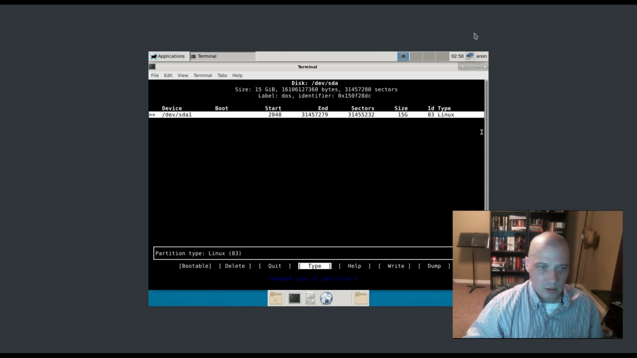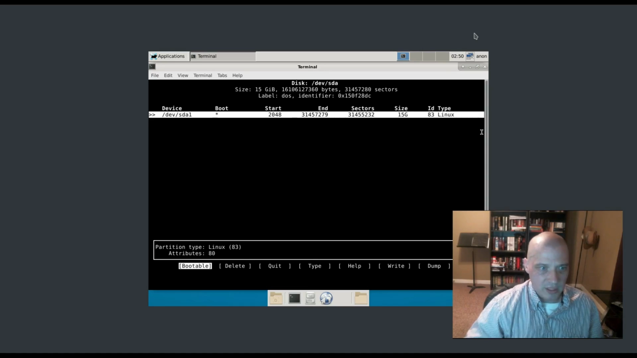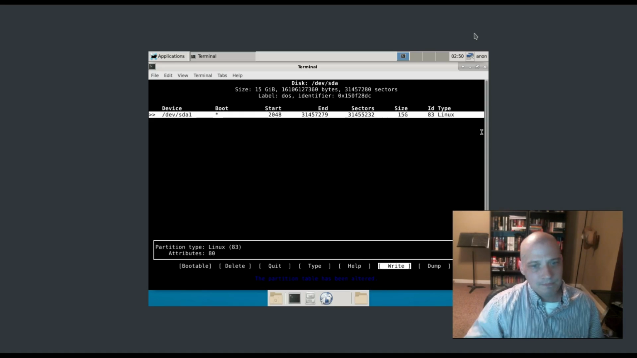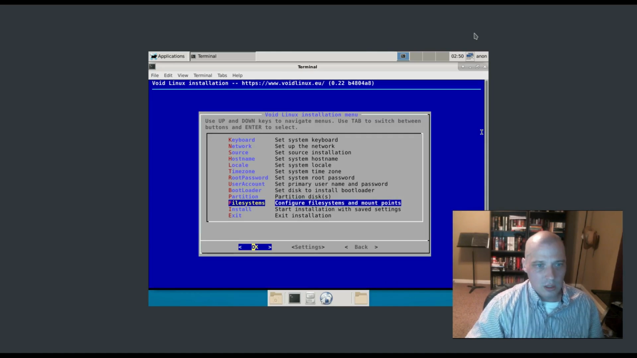That's correct. Need to go over here to bootable and hit enter to make this partition bootable. Then I'm going to go over to write and hit enter. Write partition to disk table, write the word yes. Yes, and hit enter. And that's it. Go back to quit.